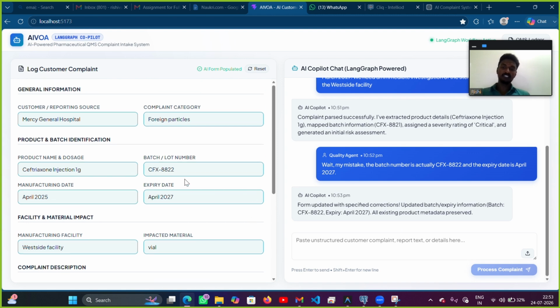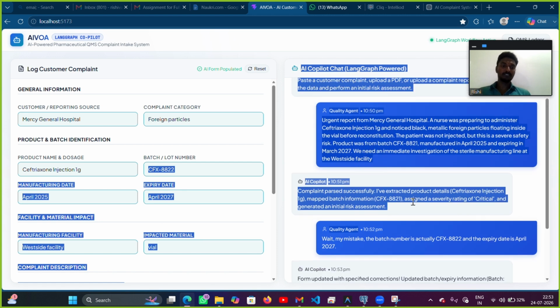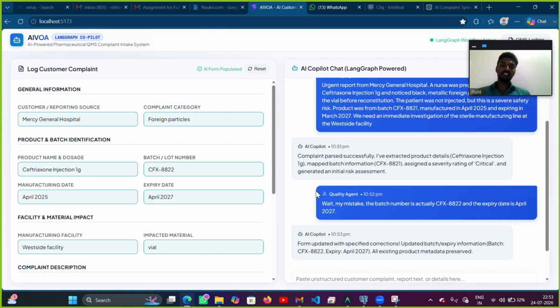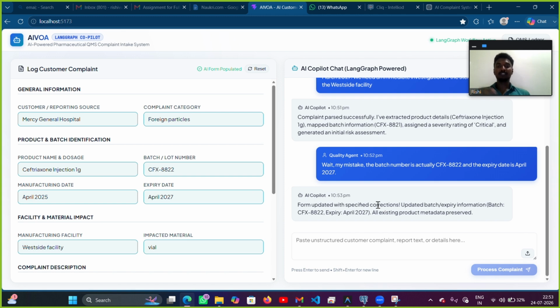We can see it has changed the number and expiry date. Before it used to be 8821, and now it has changed. In this way, we are using the AI Copilot more efficiently and saving time.